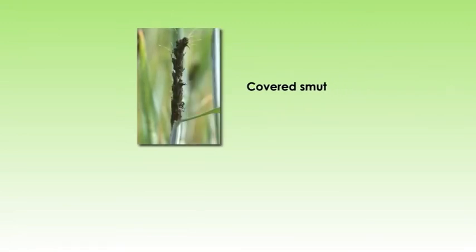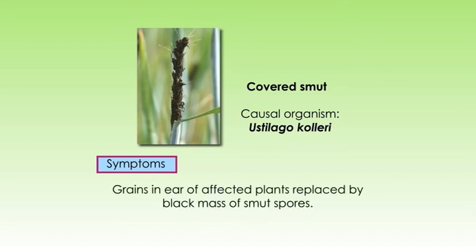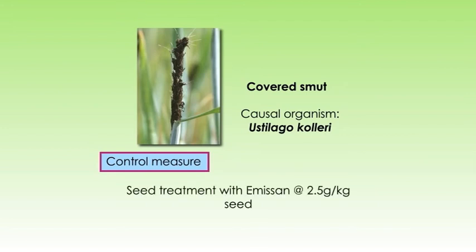Now let's see about the diseases attacking the crop. The first disease is covered smut, the causal organism of which is Ustilago kolleri. The symptoms associated with this attack are grains in the ear of affected plants replaced by black mass of smut spores. The control may be done by seed treatment at the rate of 2.5 gram per kg seed.